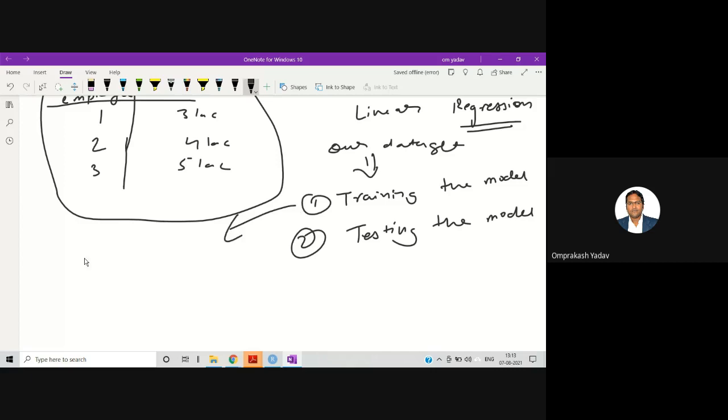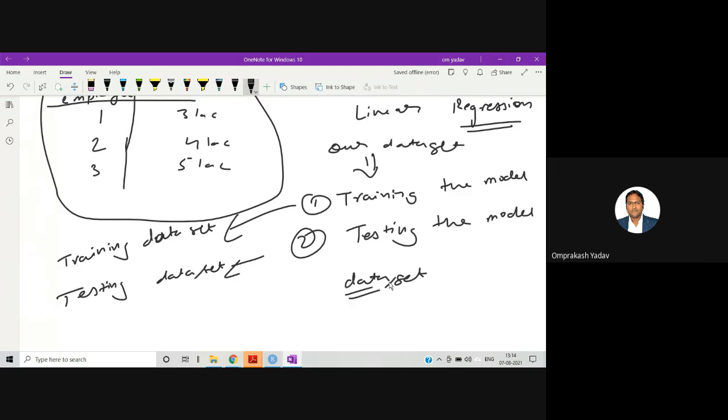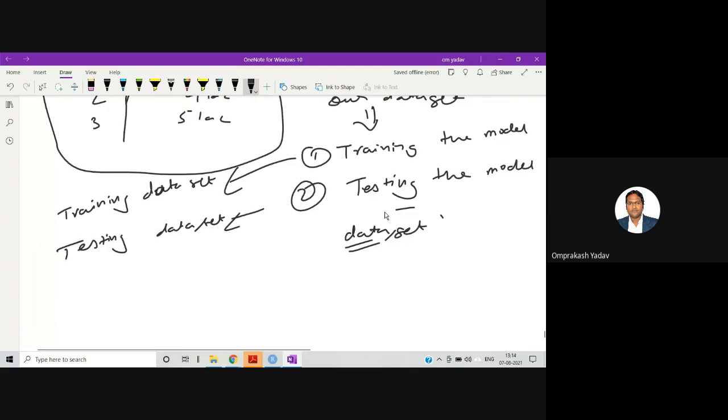Training we do with the help of a training data set, and testing we do with the help of a testing data set. Now you will ask me, sir, in our data set we don't have the training data set and the testing data set. See, when we have the entire data set, what we normally do is divide that entire data set into two parts. So let's say 80% of the data and 20% of the data.